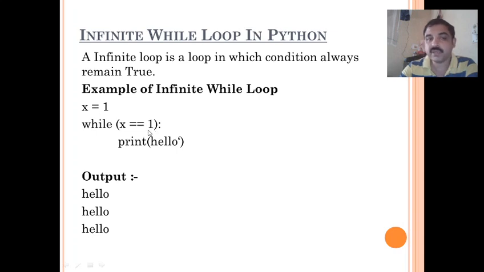Whenever x value is 1, you are displaying a message hello. Then it repeats, x value is again 1. We are not changing the value of x, so it is always 1. So it prints hello repeatedly. You will get the hello message repeated again and again. This we call an infinite loop.